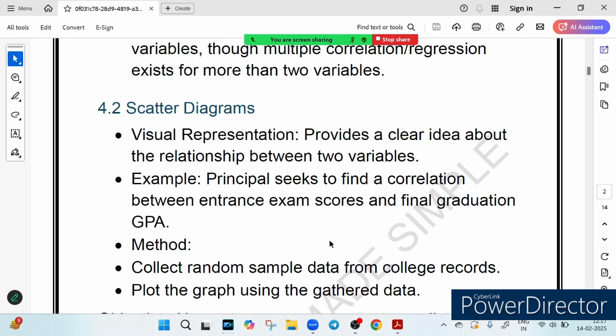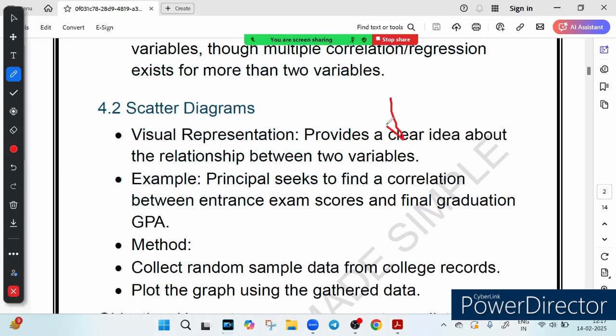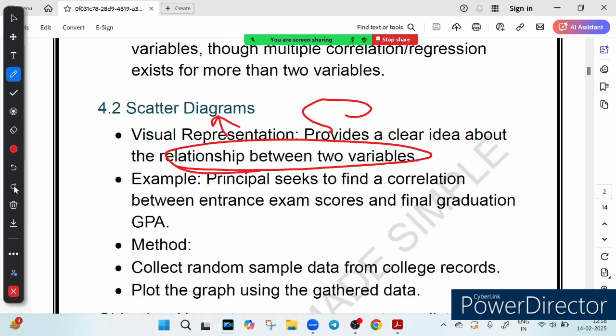Have you ever heard the phrase, let me write down the phrase for you, numbers don't lie? I hope you must have heard this phrase, right? But what if we could see the numbers speak? That is exactly what a scatter diagram does. Through a scatter diagram we can see that numbers are speaking. It is a super simple way to visually understand the relationship between two things. So suppose we have to understand the relationship between two variables, we can easily do it using the scatter diagram. That is the benefit of having the scatter diagram.